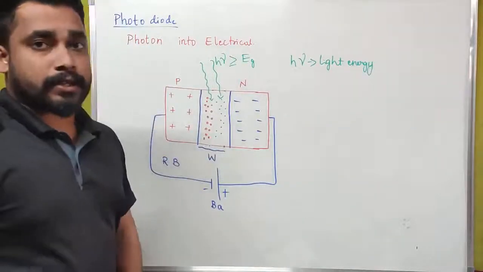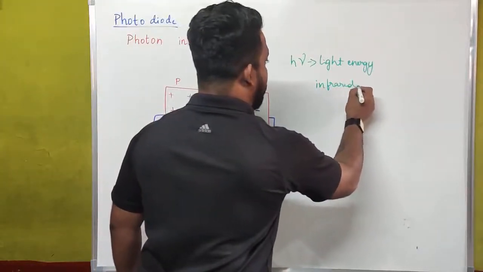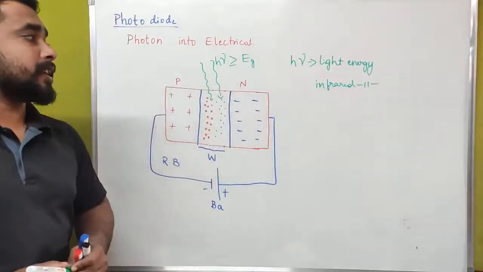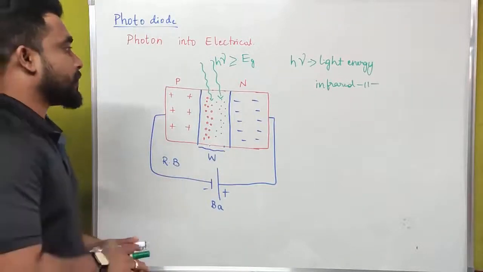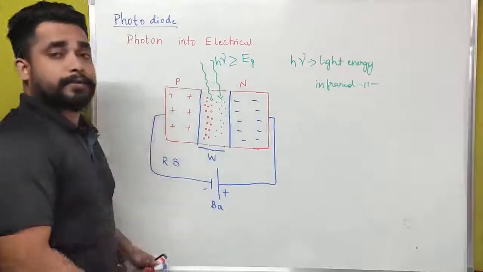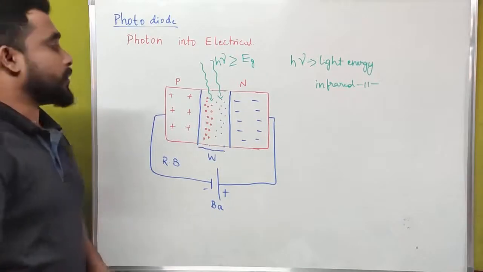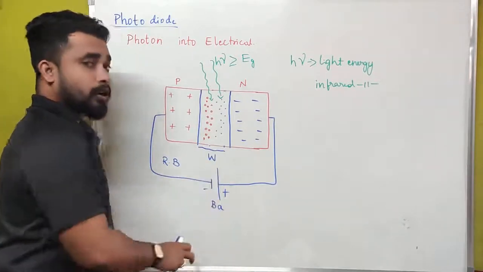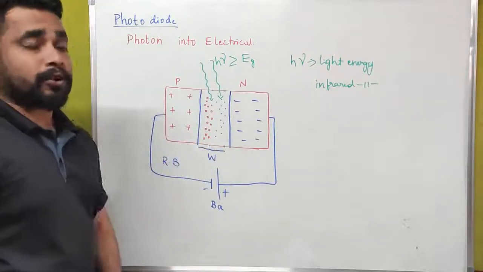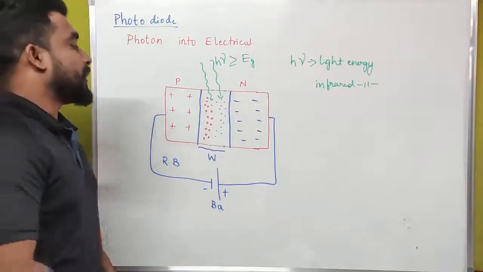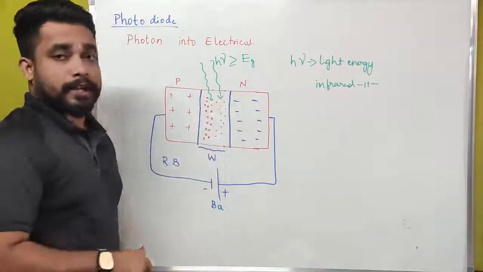Light energy, we can consider that as light energy or infrared energy. Sometimes we incident infrared light energy to this PN junction semiconductor diode. That is why we can consider light energy or infrared light energy to this PN junction semiconductor diode. Once the battery is switched on, the depletion layer width increases, then we have to incident a photon energy to this depletion layer. Then the electrons of this depletion layer absorb energy.